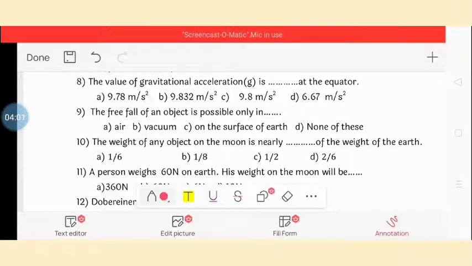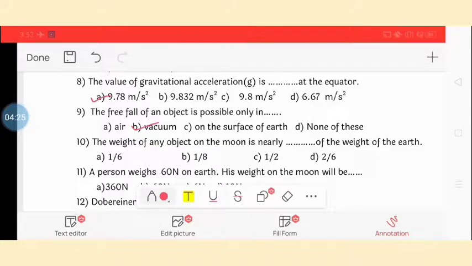Question number 8. The value of gravitational acceleration G is dash at the equator. So the answer is 9.78 meter per second square. Option A. Question number 9. The free fall of an object is possible only in dash. So it is possible only in vacuum. So the option is B.